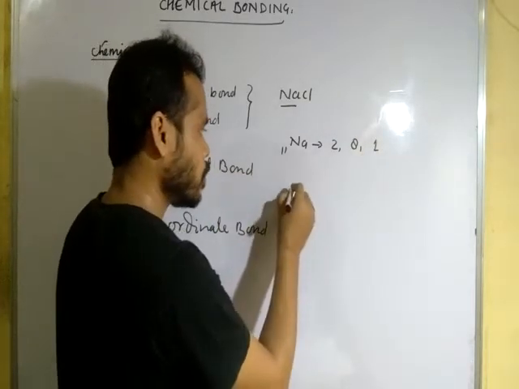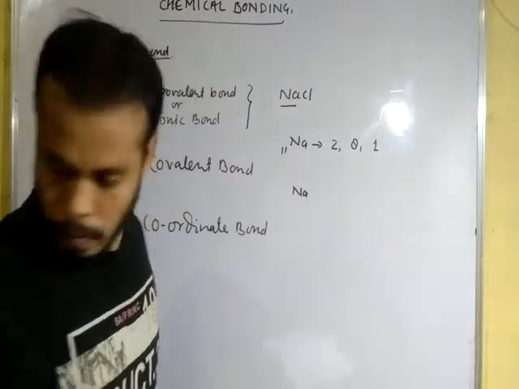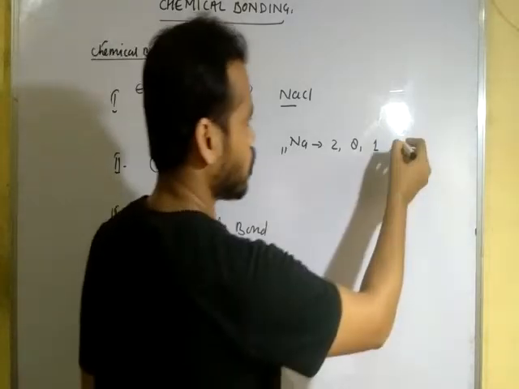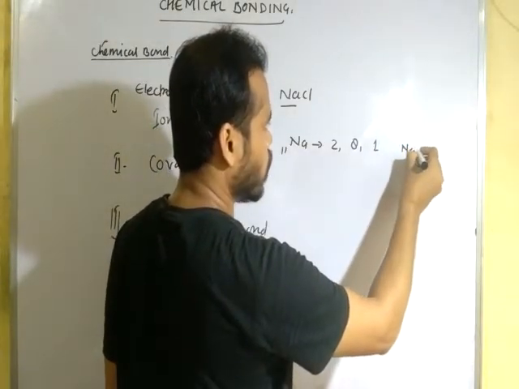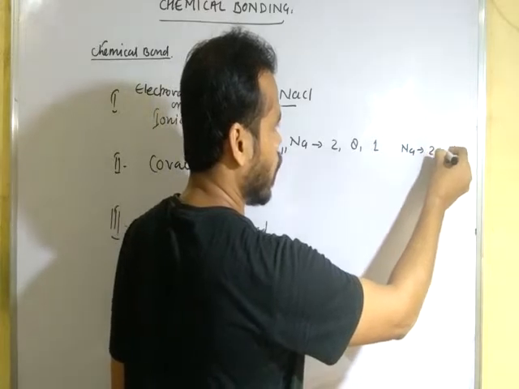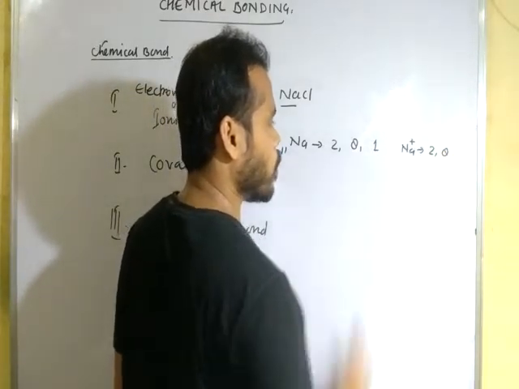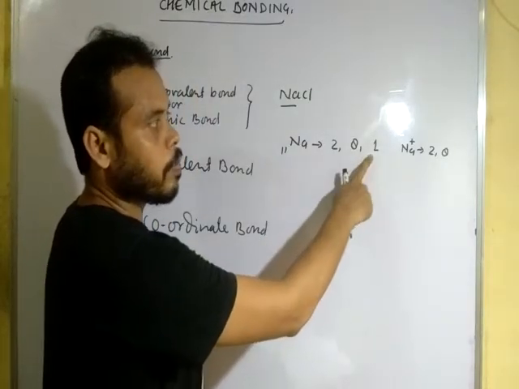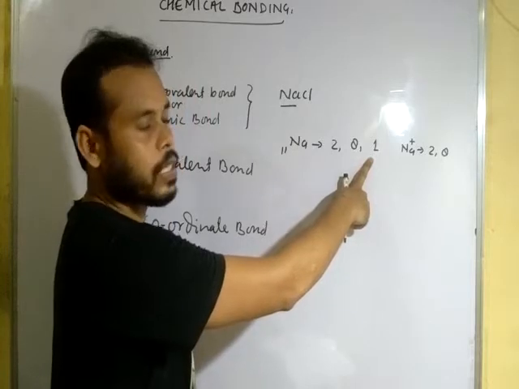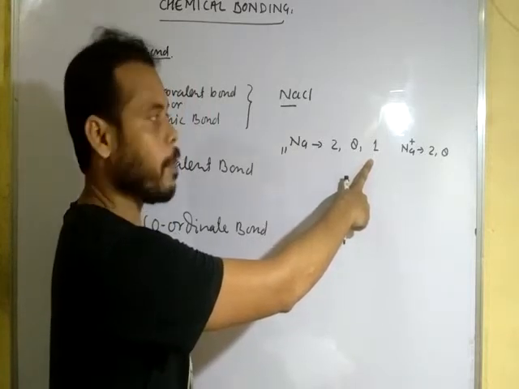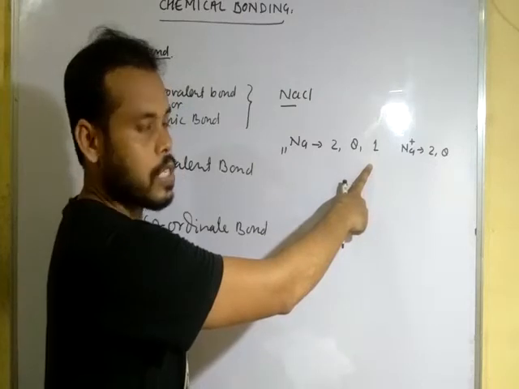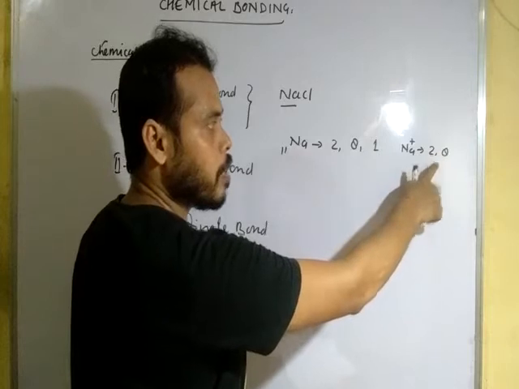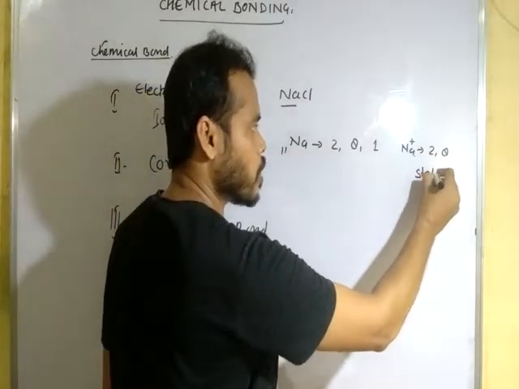Sodium becomes 2, 8 and gets 1 positive charge. Before, 1 valence electron was present in the valence shell, which is not stable, but now 8 electrons are present, so this is a stable configuration.